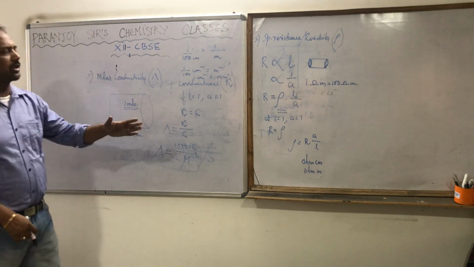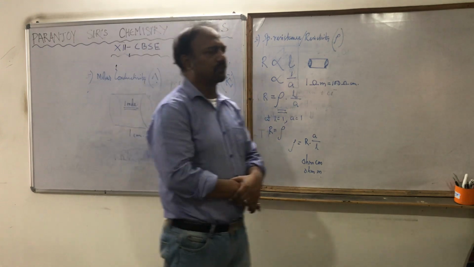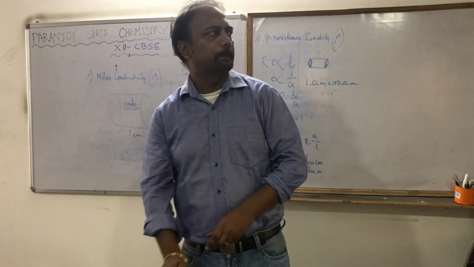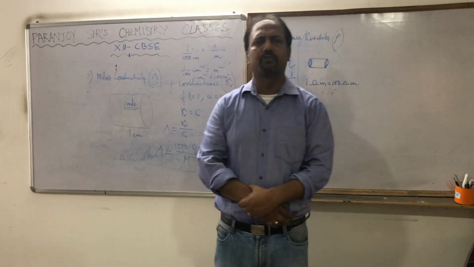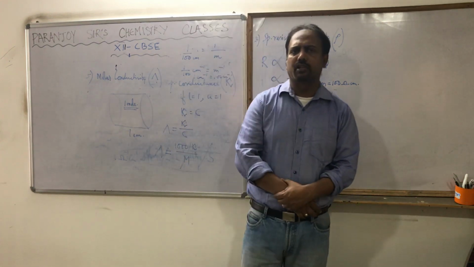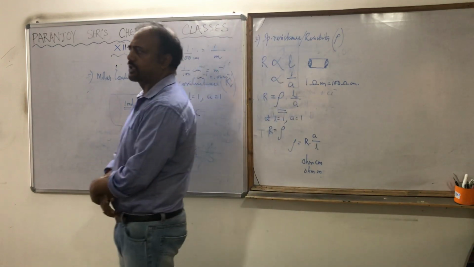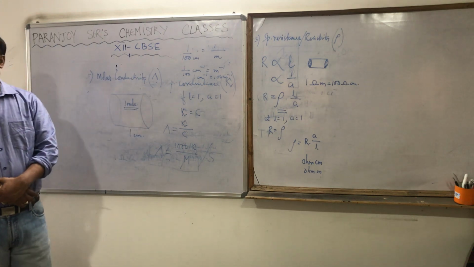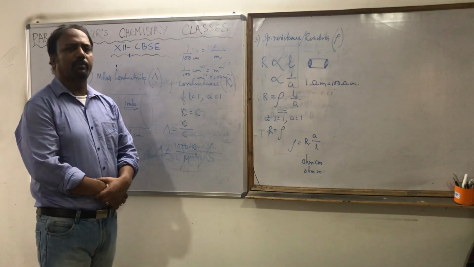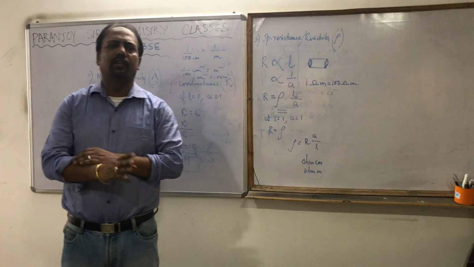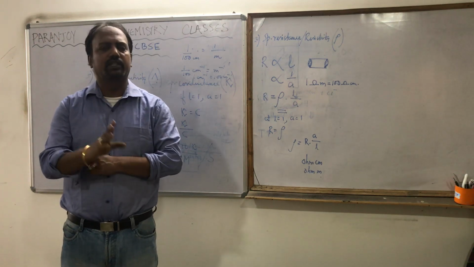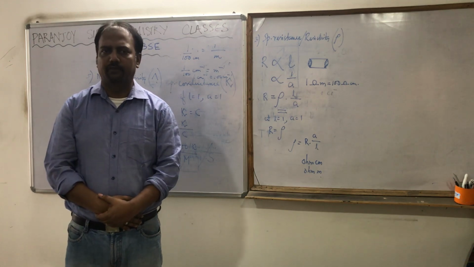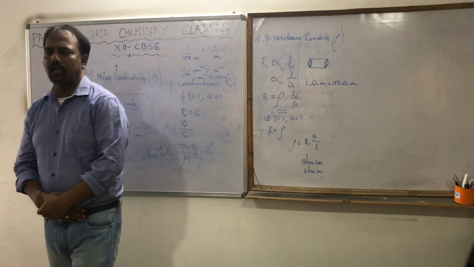So hope you understood. Let's recap it. Hope you understood the basic terms of electrochemistry. First of all, what is electrochemistry? It's the branch of chemistry where we deal with the interconversion of electric energy and chemical energy. If the chemical energy is converted into electrical energy, the device is known as electrochemical cell. And if the electrical energy is converted into chemical energy, the device is known as electrolytic cell.